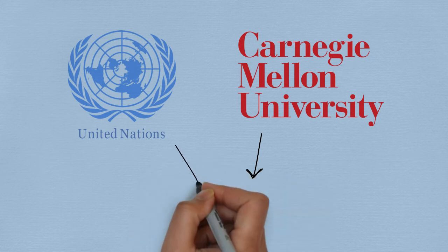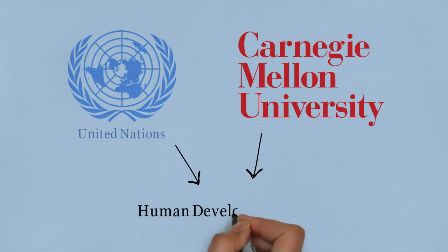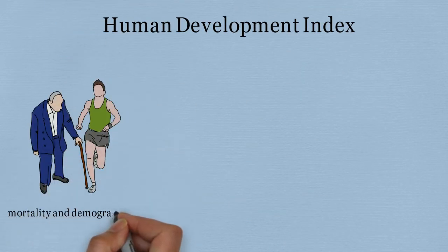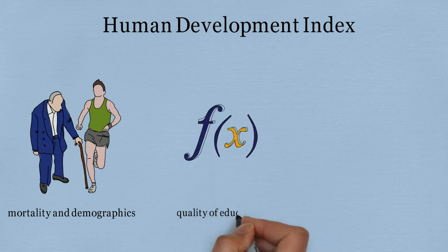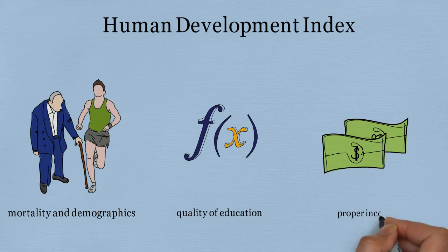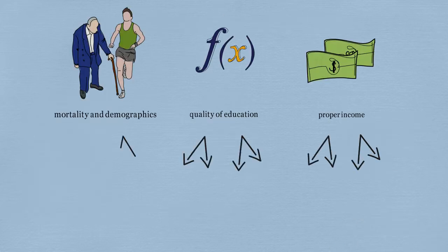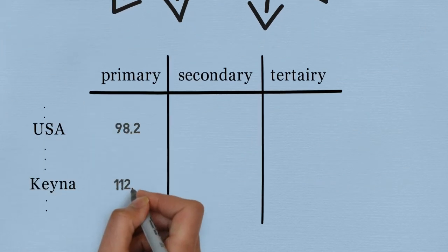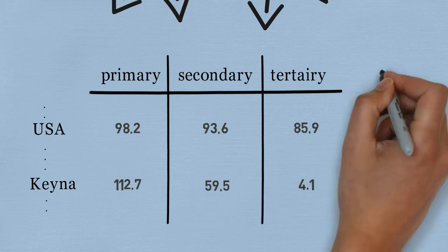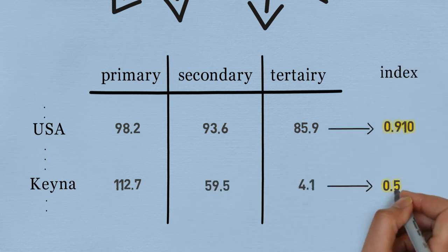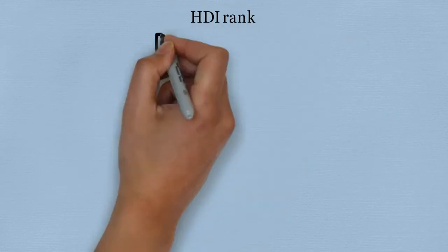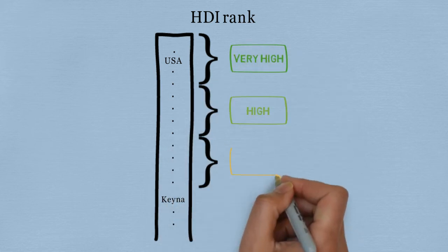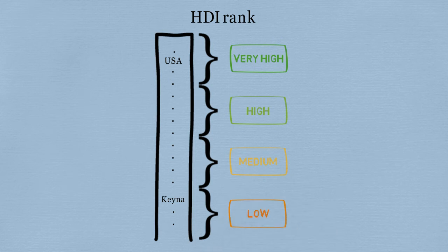In the upcoming 5 minutes, we will present you briefly our joint project, the Human Development Index. This index is a summary of average achievements in 3 key dimensions of human development: a long and healthy life, being knowledgeable, and having a decent standard of living. These 3 key dimensions are broken down in multiple development factors. For each country, a score is given to each factor. Then, the scores of all factors determine the HCI index for that specific country. Finally, the countries which are in the top 25% of the list are assigned the Very High Human Development label, the next 25% the High label, and so on.